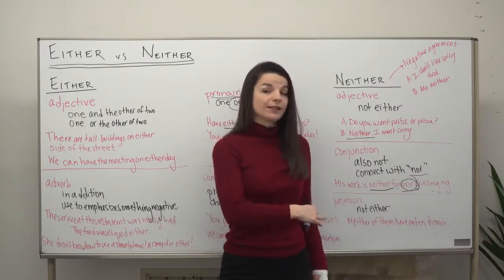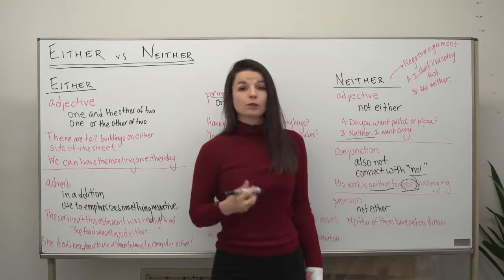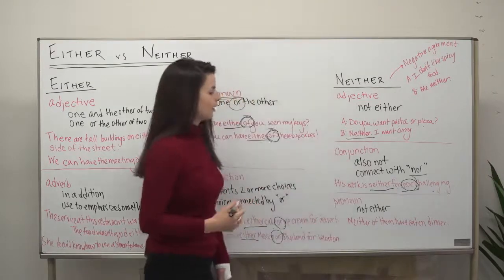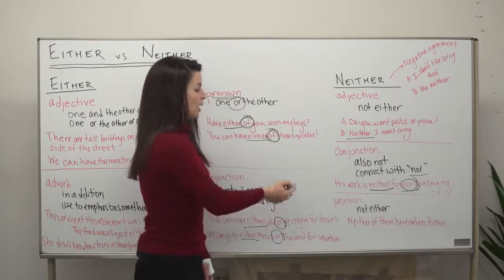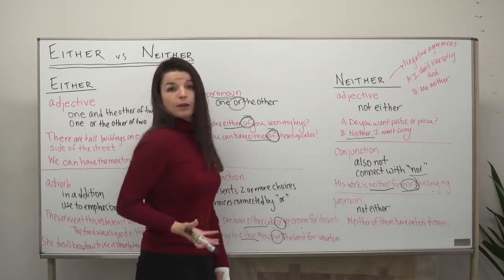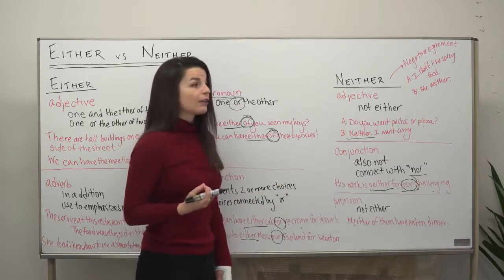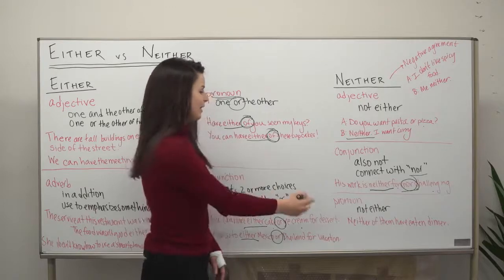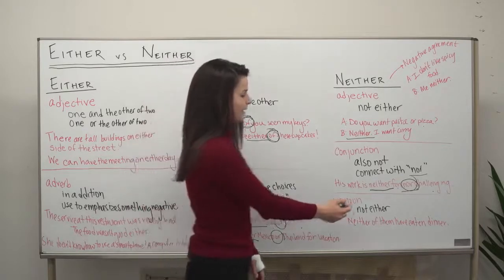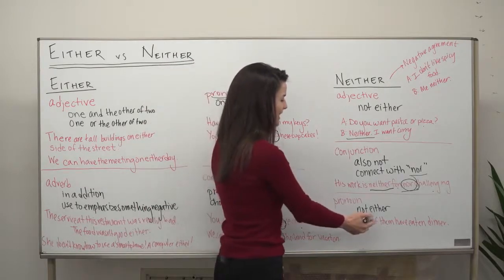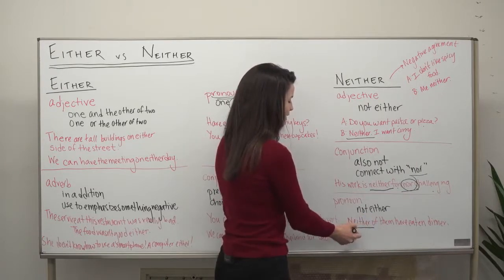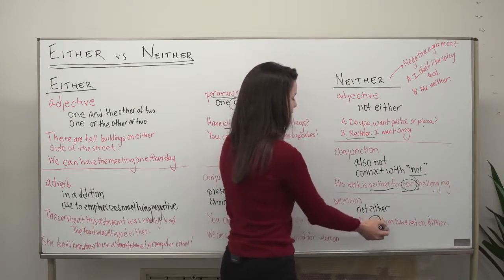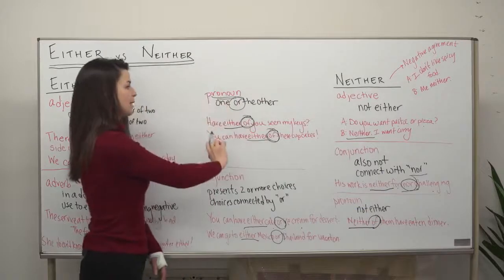Here in the negative sentence with the use of neither, we use nor to do that. All right, finally, onto a pronoun use. So again, as a pronoun, neither means not either. So in an example sentence of this, neither of them have eaten dinner. So neither, again, we see this "of them." Here we saw it as a pronoun too.